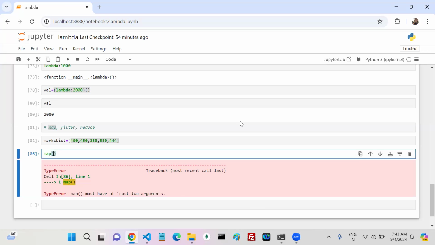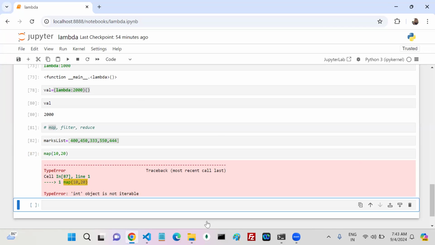Yes or no? It should take 2 arguments, or not? Perfect. Okay, which arguments do you want me to pass? Okay, I pass 10, 20. Will it work or not? Now, by seeing this one, you have to tell me.